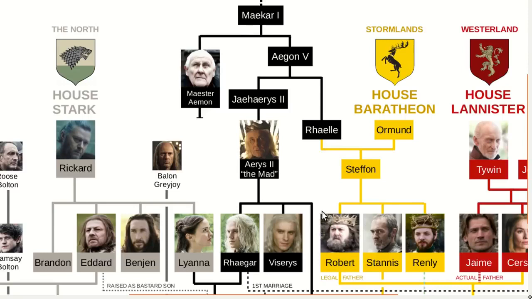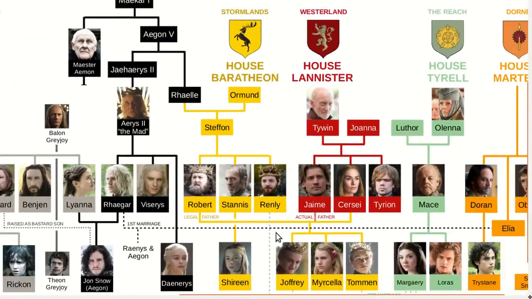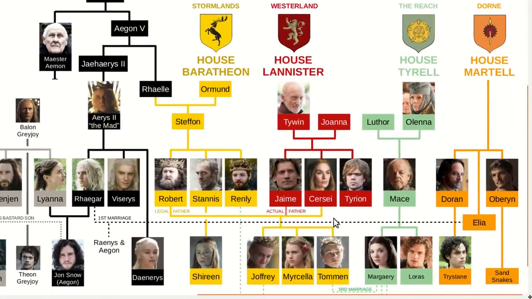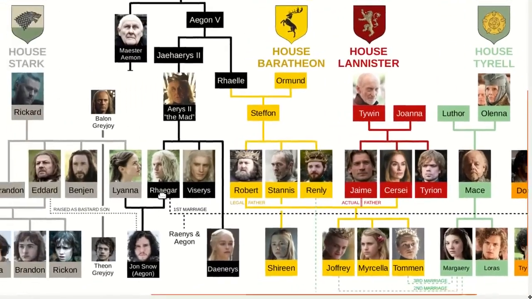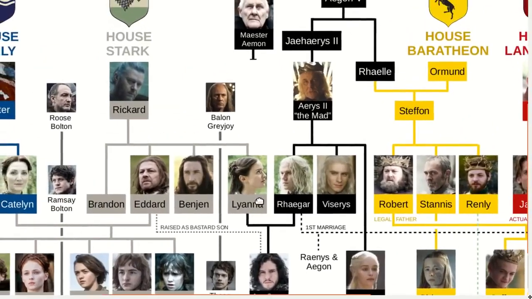Throughout the series, we get more and more information about what happened, and by season 7, we get a flashback showing the Mad King, as well as his firstborn son, Rhaegar. The story goes like this. About 17 years before the show starts, Aerys II was king, and Prince Rhaegar was the heir to the throne. Rhaegar was married to Elia Martell from Dorne. They actually had 2 small children, but Rhaegar was secretly in love with this woman here, Lyanna, of House Stark in the north. She was the sister of Ned Stark.